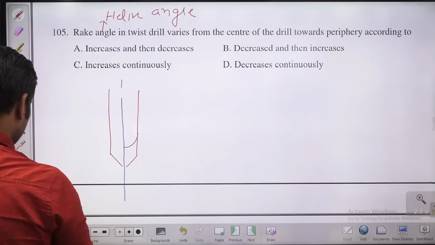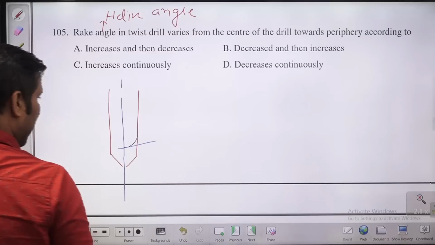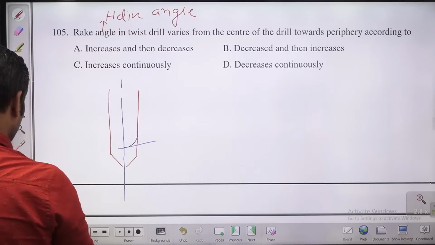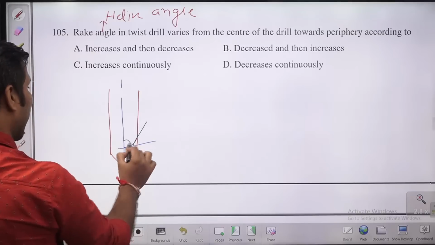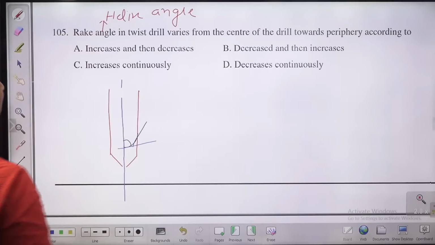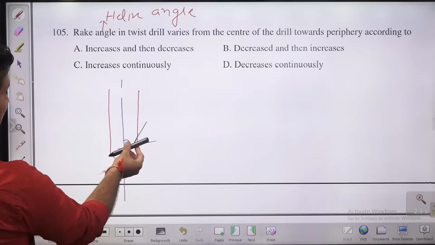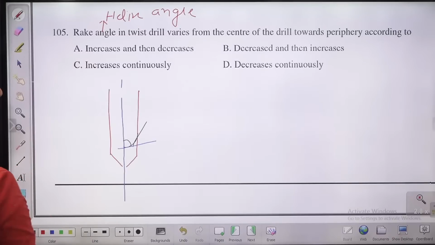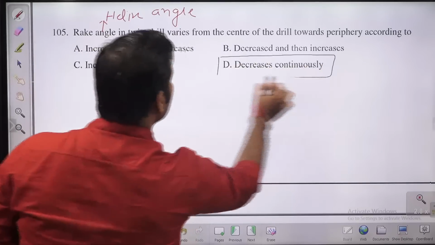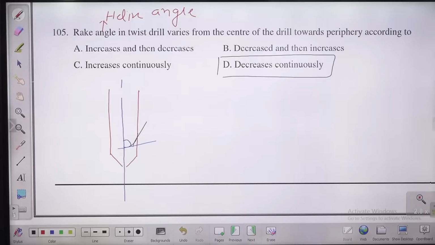So here this angle is the rake angle, guys. And this rake angle is always going to decrease. If you check it here, this is the rake angle or helix angle, and it is going to decrease continuously. So here if you check, this is the rake angle; here, this is going to decrease. So I feel the answer for this question will be D. In case of drilling, the rake angle is also known as helix angle, and the helix angle is going to decrease continuously. So I feel for this question, option 4 will be the right answer.